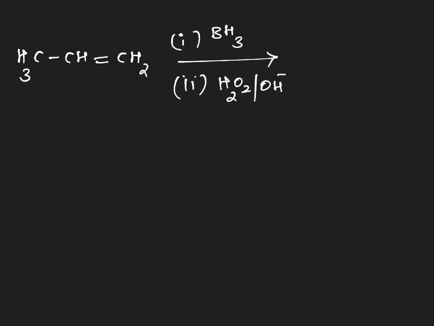How we have to write the product is, here also we have to look at the double bond, and we have to add H plus and OH minus according to the anti-Markovnikov rule. That is, the negative part of the reagent is added to the carbon with more hydrogens. If we add, we get the hydroboration oxidation product, CH3 CH2 CH2OH. This is 1-propanol.